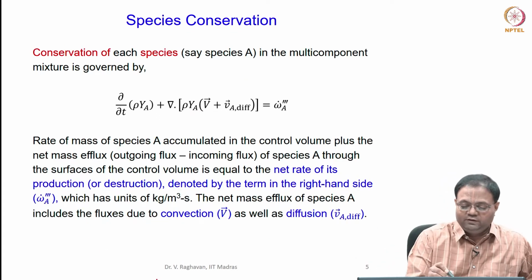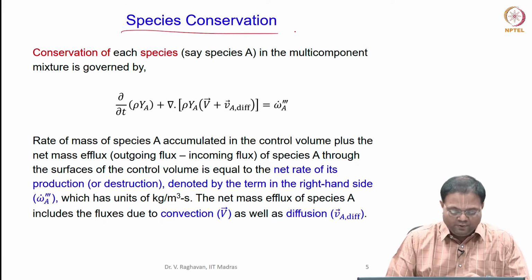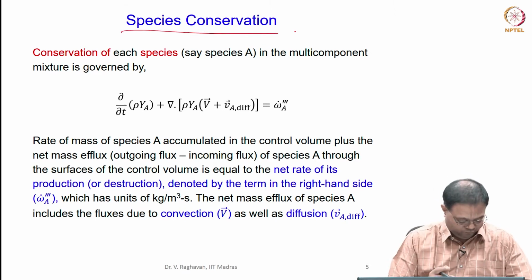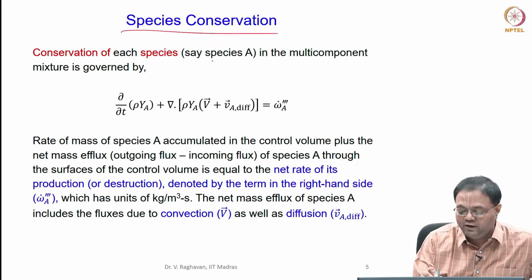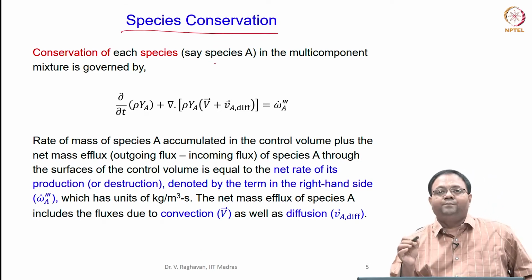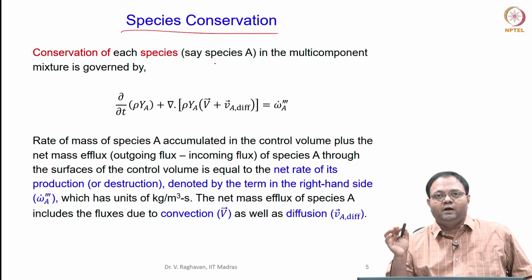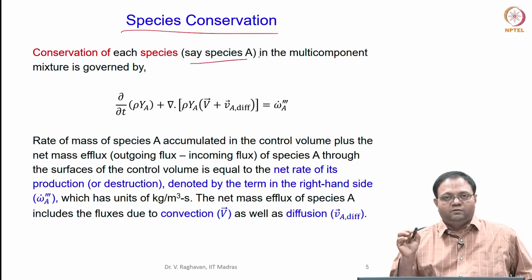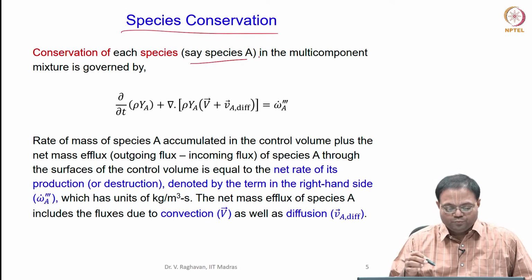Now, let us first see the species conservation. Detailed derivations are not given here, but we will understand physically the terms involved. For example, in conservation of species, if capital N species are present in a mixture, at least we have to conserve N minus 1 species. So, let us take a particular species, say species A, and try to write the conservation equation for it.